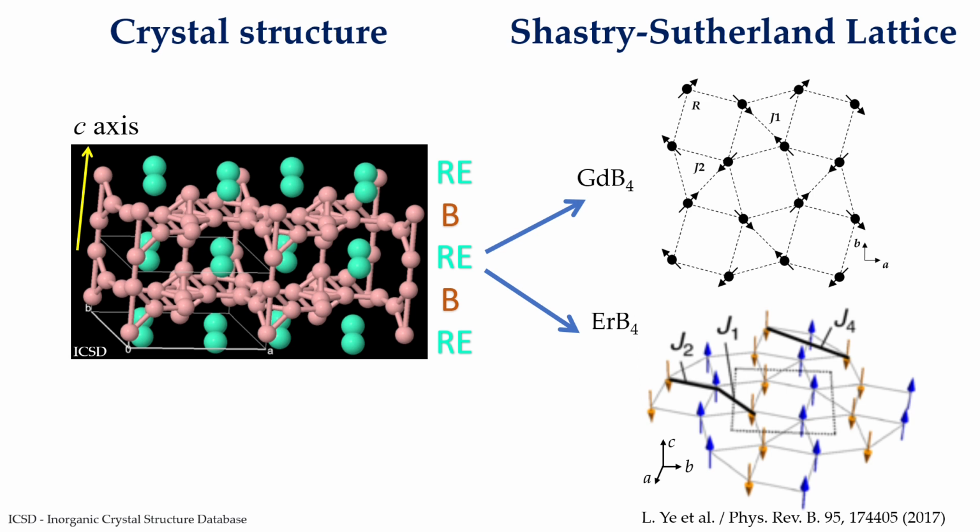In the case of gadolinium tetraboride, its magnetic structure exhibits a noncollinear character, with magnetic moments lying in the AB plane. Conversely, erbium tetraboride has magnetic moments oriented parallel to the C-axis. This disparity in spin alignment gives rise to distinct magnetic properties.